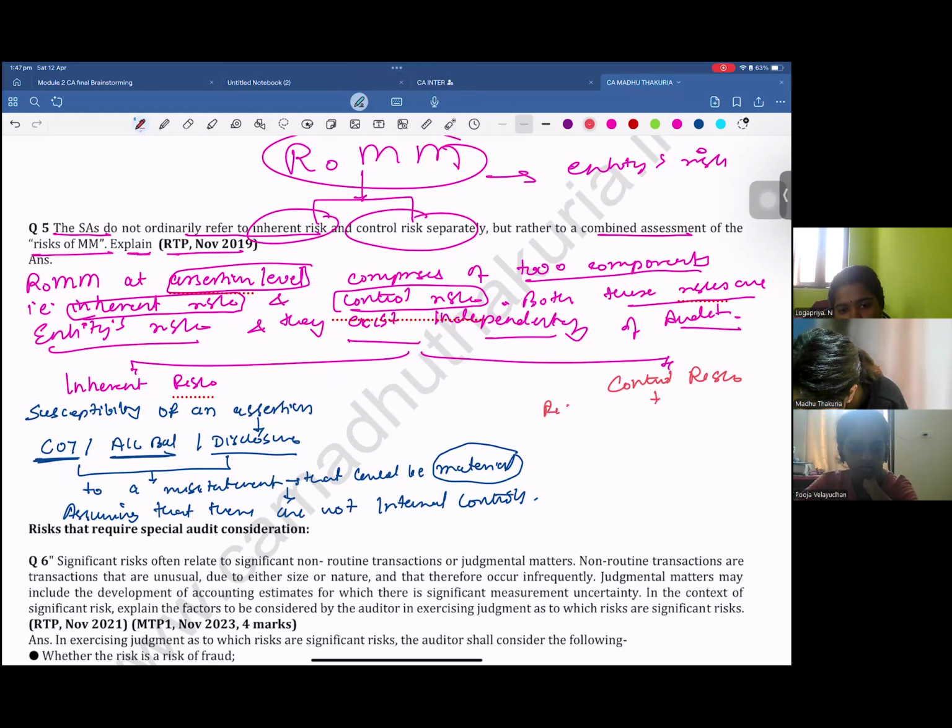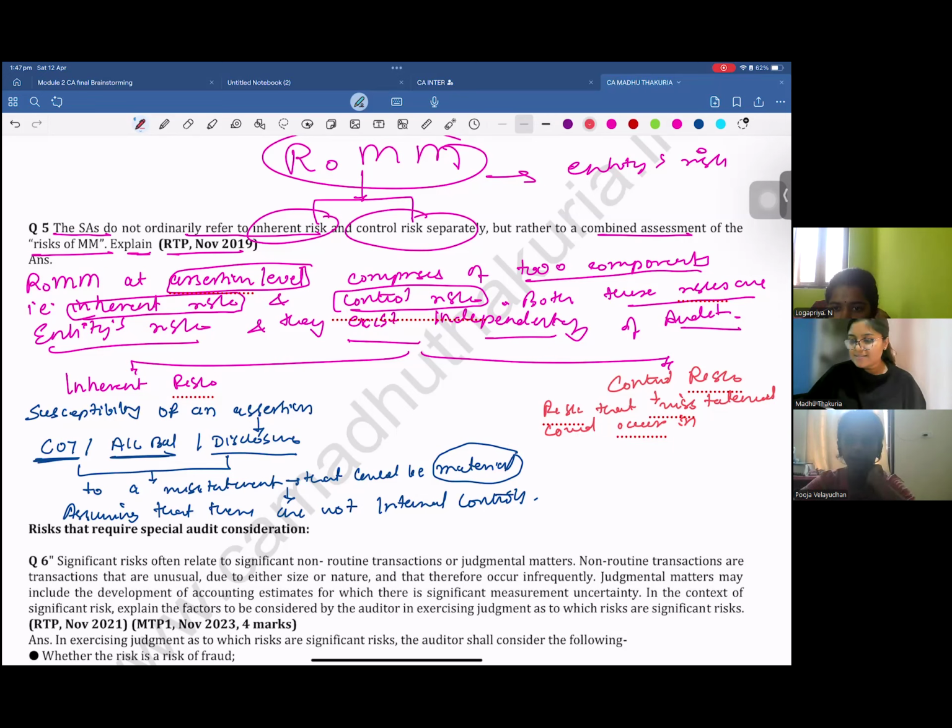It is a risk that misstatement could occur in. Can we write the answers in a flowchart manner, or should we write only in paragraph? In the exam, we should write it in points. We are doing this now so that it becomes easy to study sometimes. That is why I utilize the space like that.